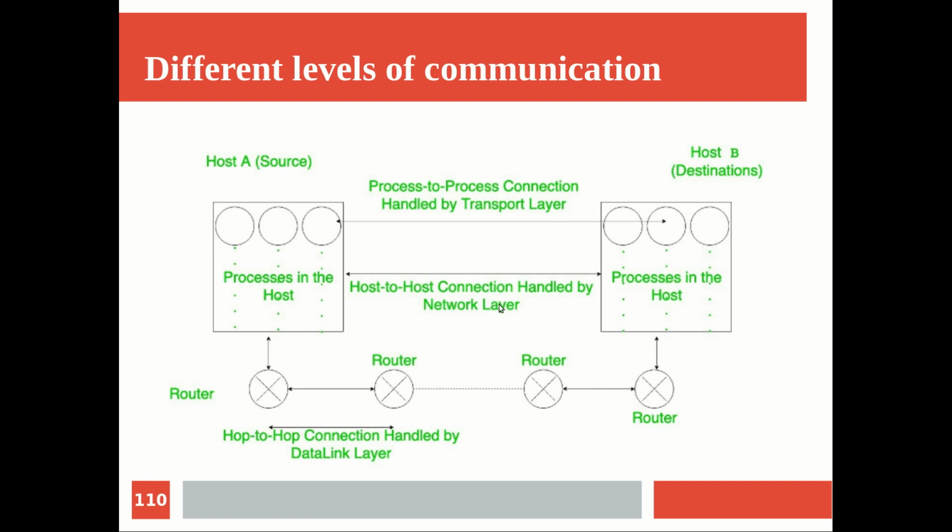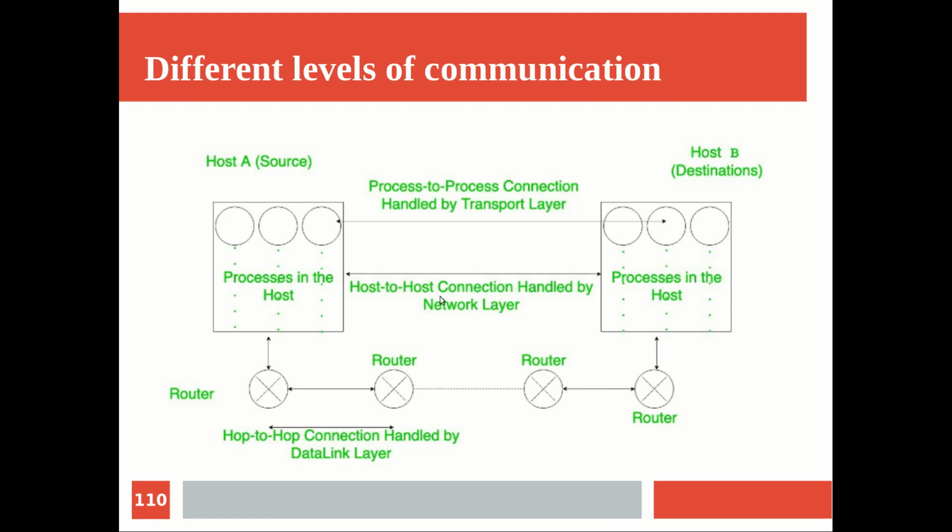The main responsibility of the network layer is routing. What is happening in routing? It will take the IP address of the destination machine. The machine is given the IP address, but inside the machine we have processes, and the processes are identified by some kind of process identifier, which in network terminology we call a port number.